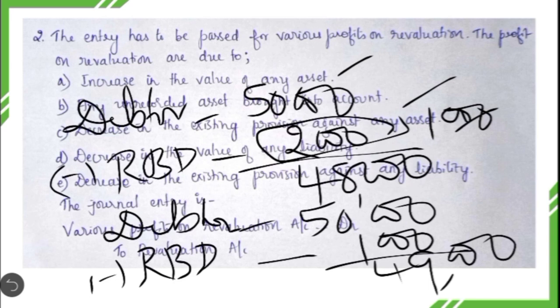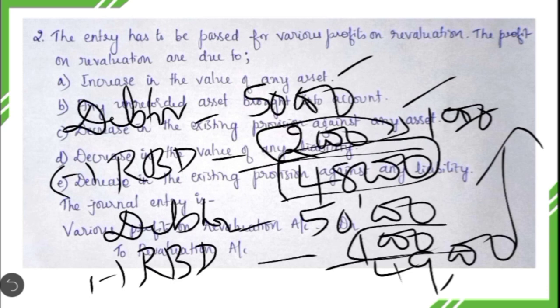49,000. Okay, by decreasing the existing provision against any asset, there will be an increase in the value of the asset. Earlier the value of debtors was shown at 48,000. By decreasing the provision against the bad debt, the value of the asset has been shown at 49,000. So whenever there is an increase in the value of an asset because of any reason, there will be revaluation profit.